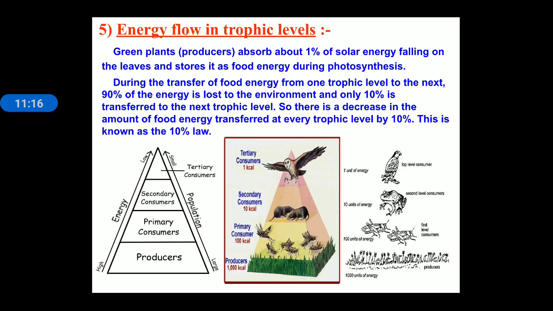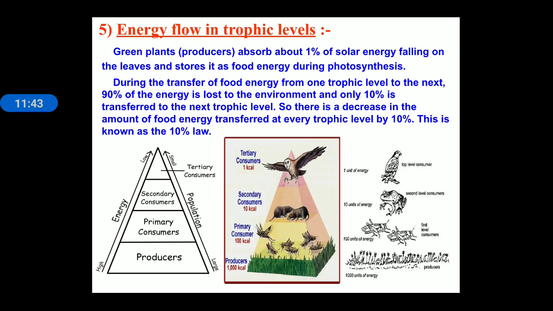The energy flow in trophic levels is also definite or fixed. The amount of energy transferred from one trophic level to the next trophic level is only 10%. Means only 10% of the energy is transferred from one trophic level to the successive next trophic level. About 90% of energy is lost to the environment. So let us take an example.